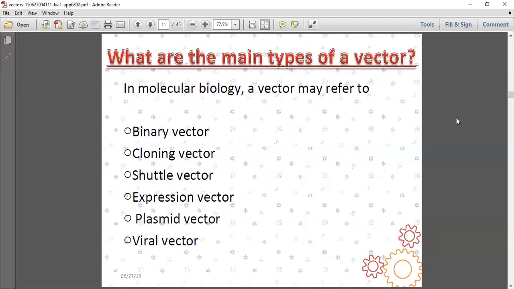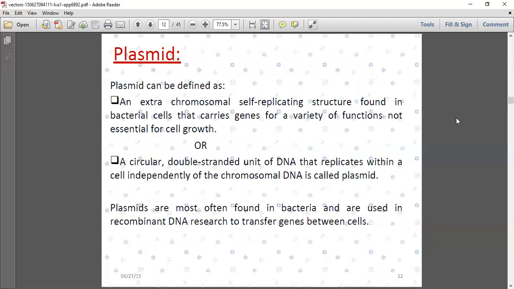What are the main types of these vectors? They are binary vector, cloning vector, shuttle vector, expression vector, plasmid vector, and viral vector. So what is this plasmid vector?